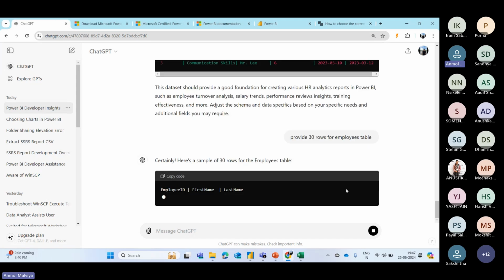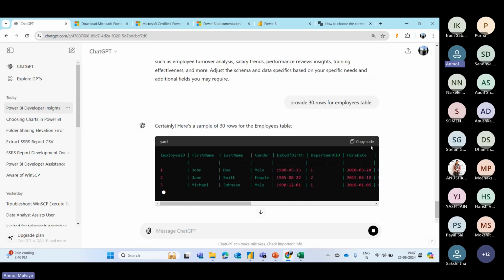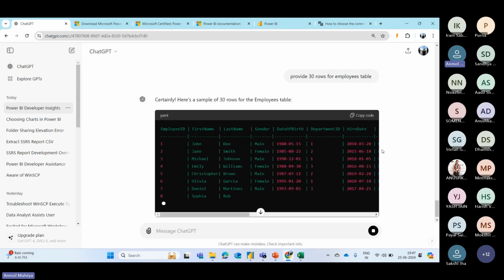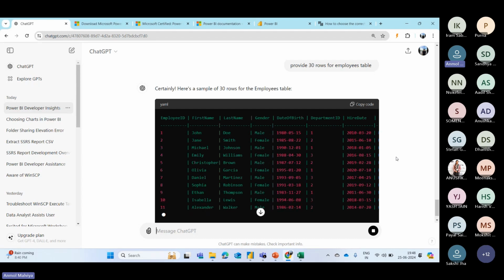You can enter the prompt like this and it will create the data for your report. You can simply click on copy and paste it into Excel or in whichever format you want. So in this way, we are done with choosing the topic for our Power BI report and creating the data set.